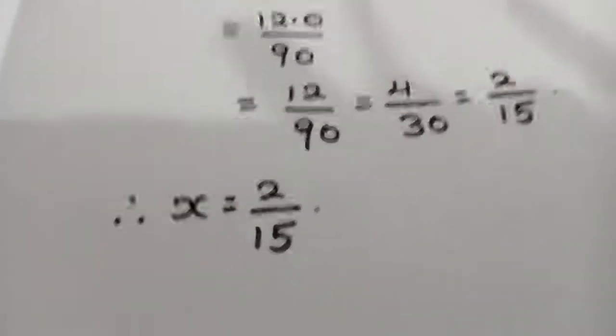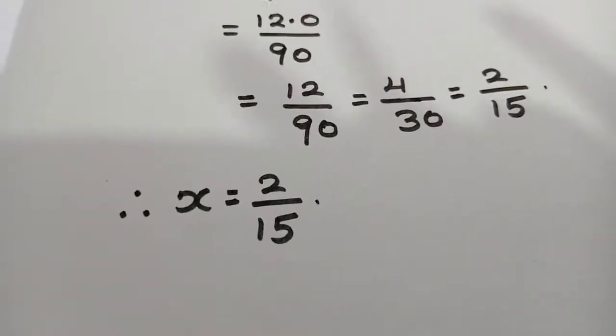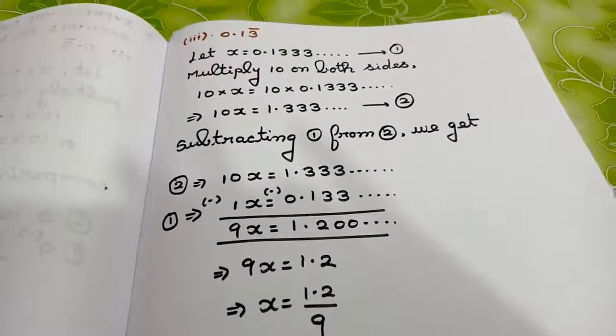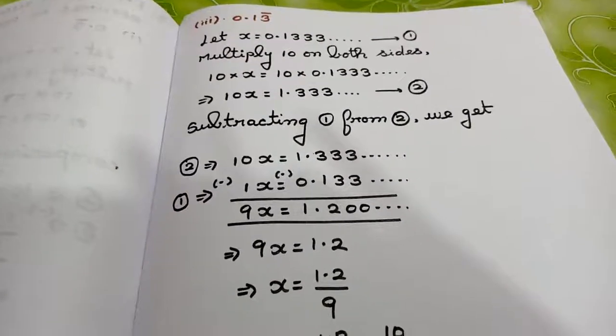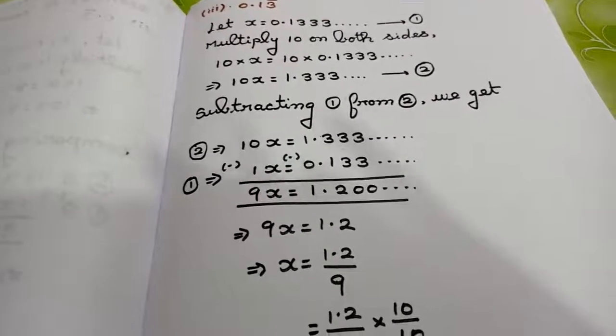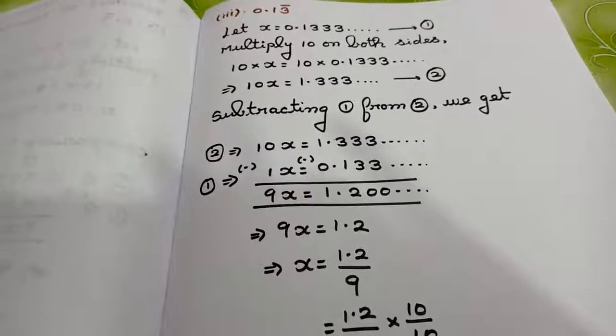The final value is going to be x is equal to 2 by 15. So in this class, we have completed the sum based on terminating and non-terminating recurring decimal students. Please understand the concept, work out and see the division calculations and write neatly in your classwork note. Thank you.